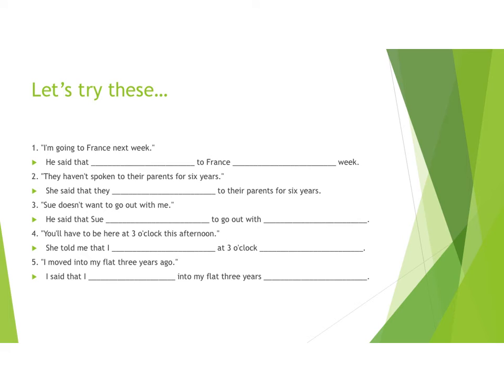Now let's look at this exercise. The first one: "I'm going to France next week." So, he said that he was going to, present continuous has to be changed into past continuous. Next week, we need to change it into the following week. The next one: "They haven't spoken to their parents for 6 years." She said that they hadn't spoken, so present perfect has to be changed into past perfect, to their parents for 6 years.